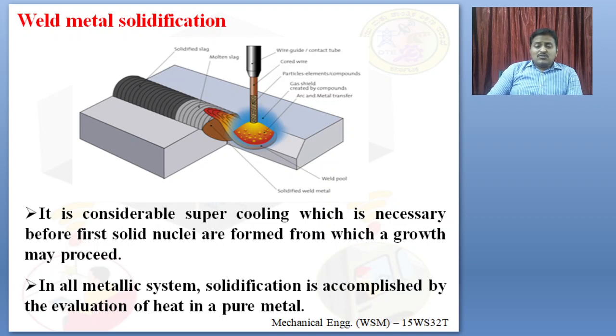Usually the grain growth takes place at the recrystallization temperature. Recrystallization temperature means when the metal is worked above 723 degrees centigrade, new grains are formed. This grain growth will propagate once the solidification is completed. In all metallic systems, solidification is accomplished by the nucleation of a solid in a pure metal.